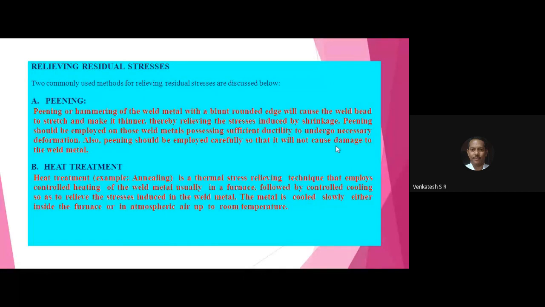Next, relieving residual stresses. Suppose the residual stresses are present in the joint, how do you remove them? That is the first question. Relieving residual stresses in the joint, in the component or in the base metal. For that, a lot of processes are available, a few of which are explained here. First go through peening, shot peening or ball peening.